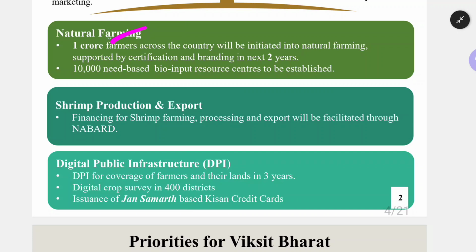In organic farming, generally what do we do? Instead of chemical based inputs, we use organic manure and compost. That is called organic farming. This is natural farming. 1 crore farmers will be initiated into natural farming, supported by certification. All the natural farming products will be certified. If there is mango or banana, it will be certified as naturally farmed, and branding will be done in the next 2 years.